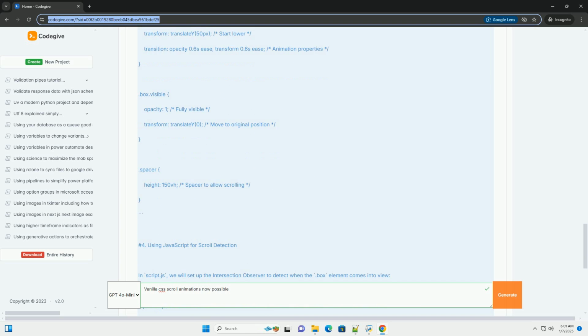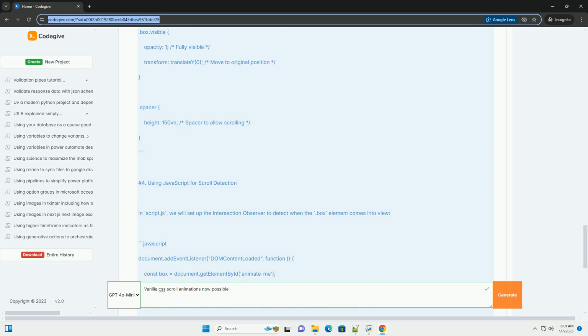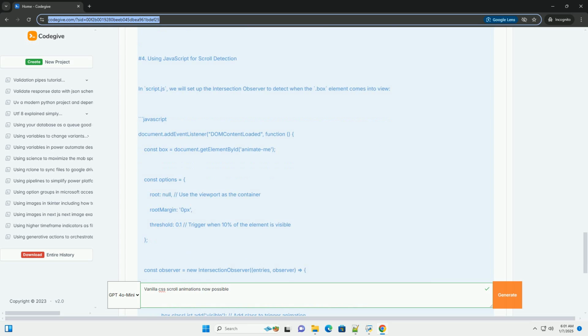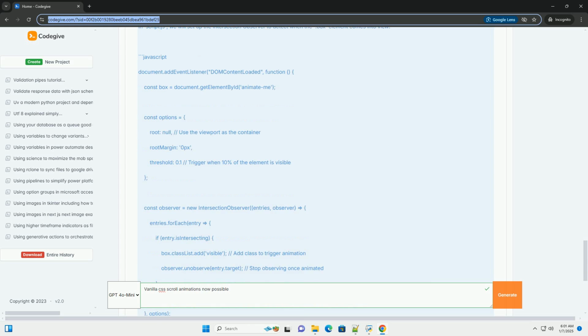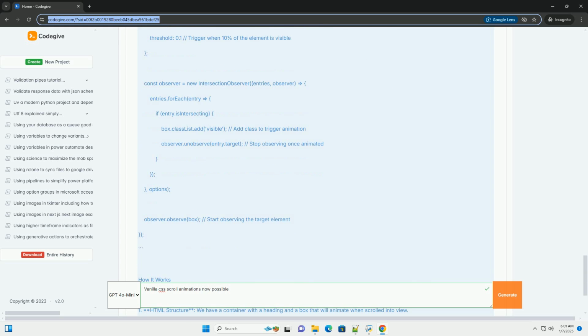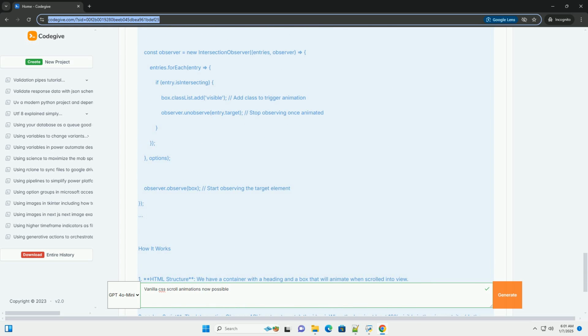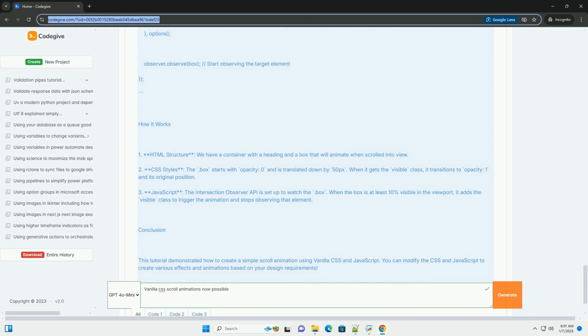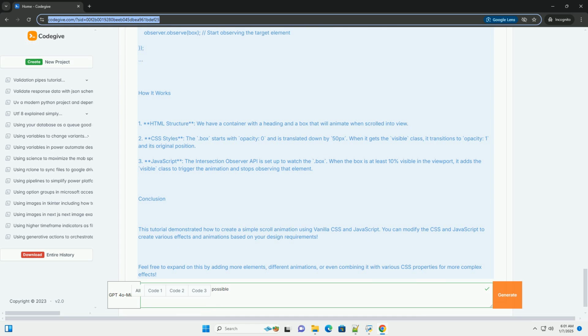1. Basic principles. To achieve scroll animations, we typically use CSS transitions/animations to define the animated styles, and the Intersection Observer API to detect when an element is in or out of the viewport. 2. Setting up the HTML structure. Here's a simple HTML structure for our scroll animation example.